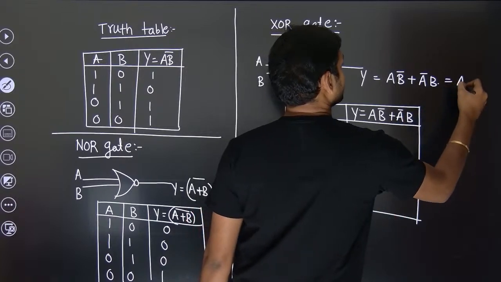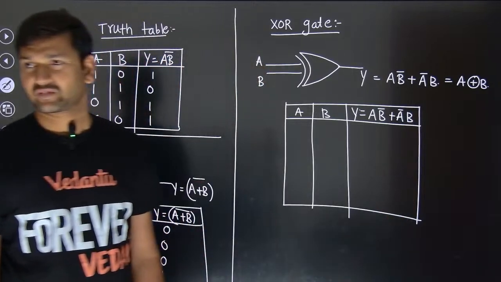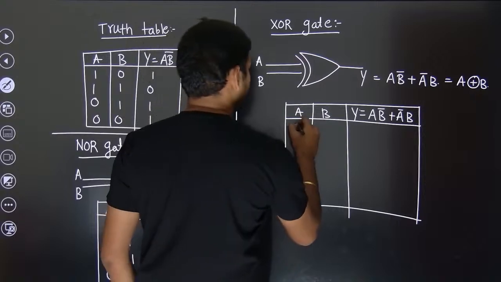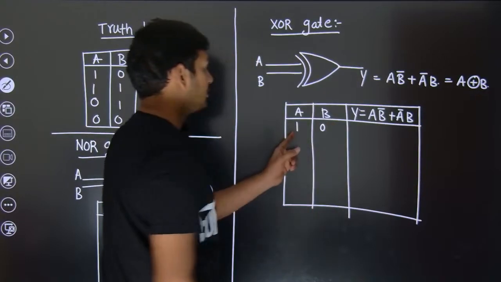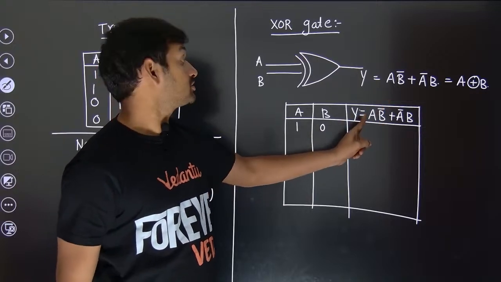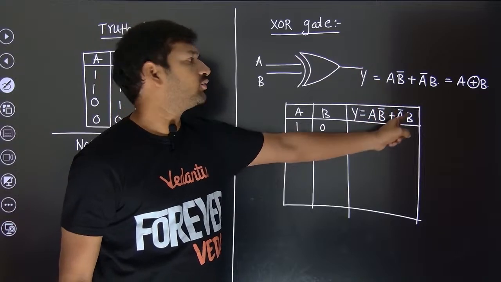This sometimes will be referred to as this. Both of them are the same. The representation is just different. Okay, now A 1, B 0. Now you only do A 1, B bar, that means 0 bar, 1. So 1 into 1, 1. I'm not bothered about what will be over here.